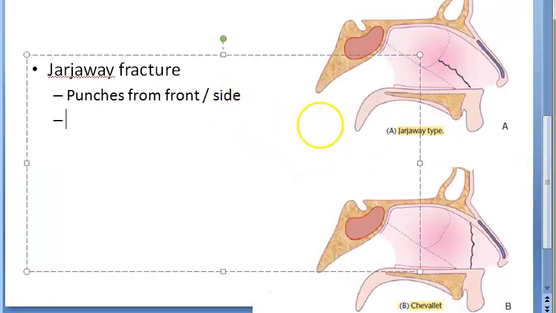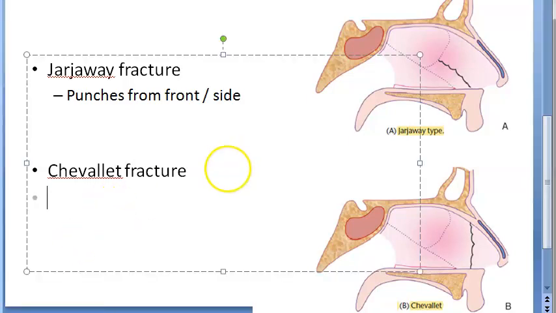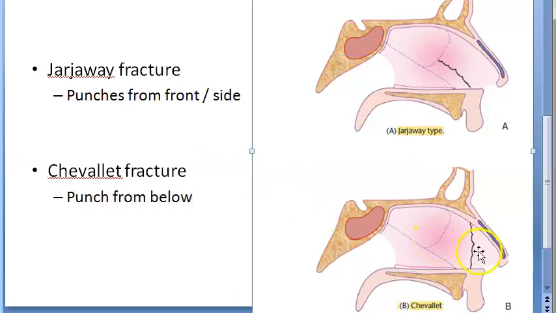And what about Chevallet fracture? What do you think? If somebody punches from which side do you think this will happen? So if people punch from below, it's kind of obvious here. If it punches from below, then there is a Chevallet fracture. You can see here from spine to spine. And Jarjavay fractures, from the front somebody came and punched, or from the side also they are saying. Then there is a Jarjavay fracture.